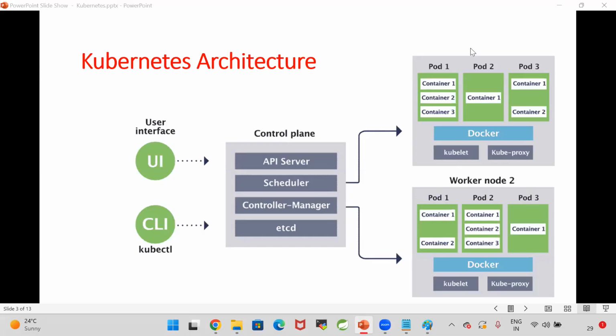Kubernetes is difficult. I'm upfront, I'm telling you, Kubernetes is difficult. See, the architecture itself is a lot confusing, and now we need to work with this architecture. And a lot of demand is there for Kubernetes in the market.